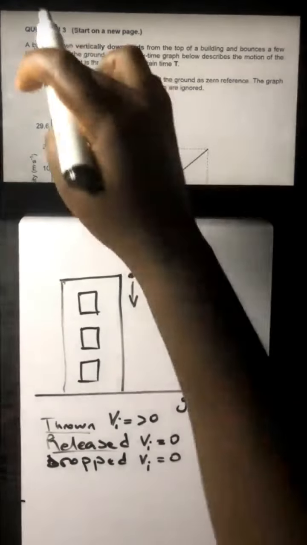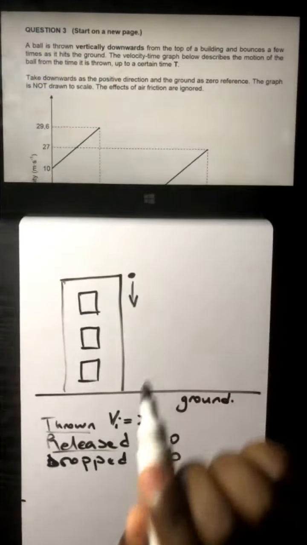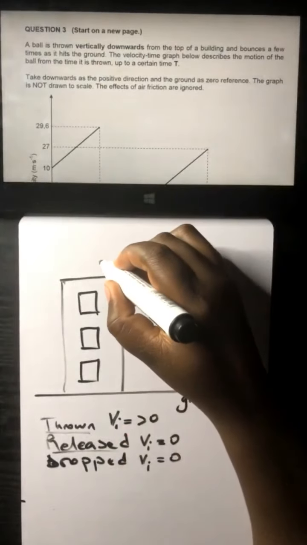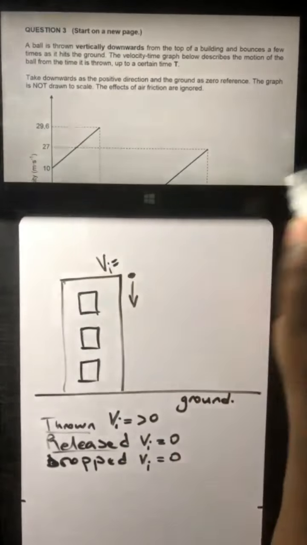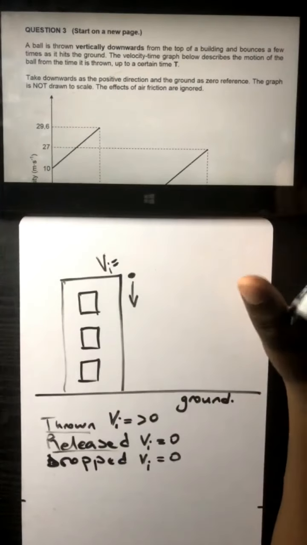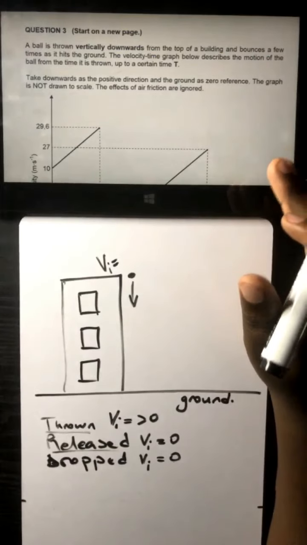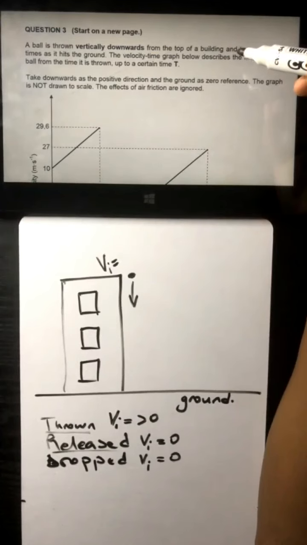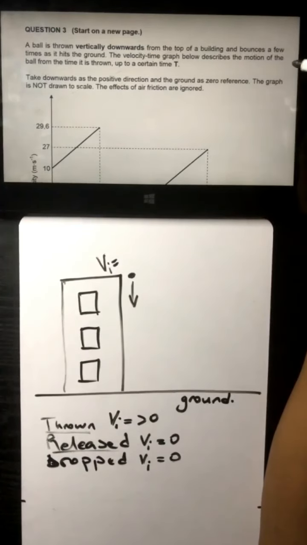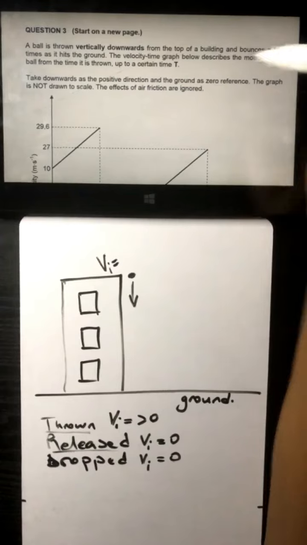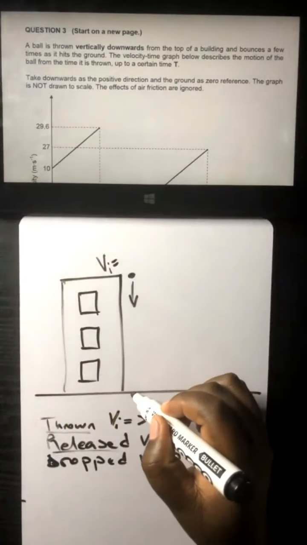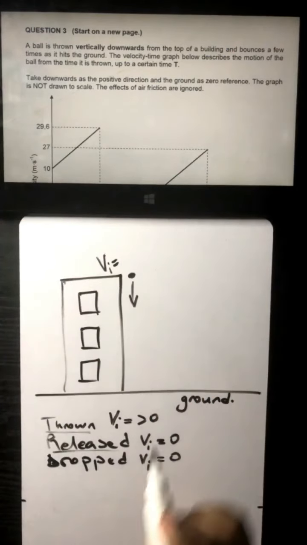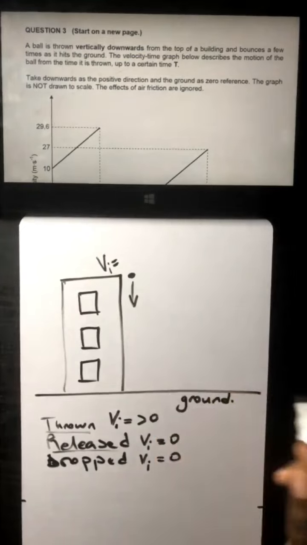So in this case, we've got a ball which is being thrown vertically downwards from the top of a building, which means we're going to have V initial greater than 0. It could be 7, it could be 1, it could be any number. Obviously, it won't be 0. So, guys, that ball bounces a few times as it hits the ground. It hits the ground, it bounces, it hits the ground, it bounces. We'll find out how many times it bounces after hitting the ground.